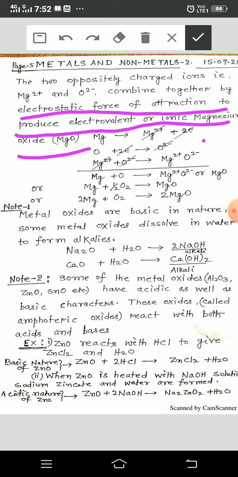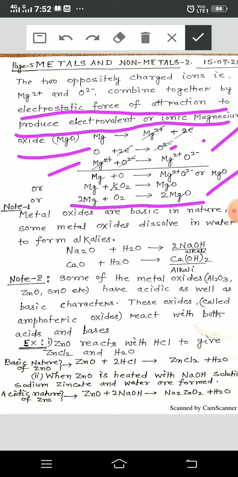So what is an electrovalent or ionic compound? I will teach you just after; you will learn it in this lesson. And this is how the reaction takes place between magnesium and oxygen. Magnesium comes in the form of Mg2 plus, oxygen comes in the form of oxide ion, and they combine with the help of electrostatic force of attraction and give magnesium oxide. Everything is clear with the help of this reaction.